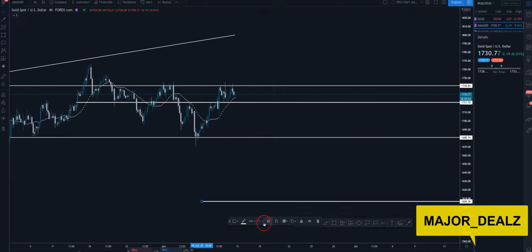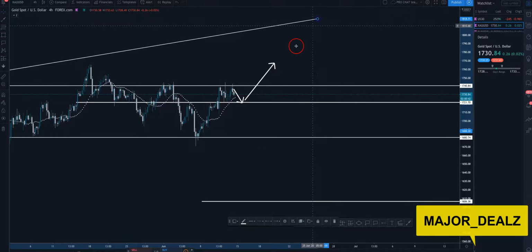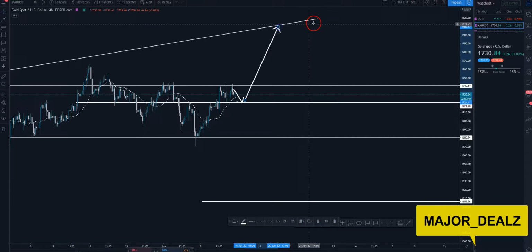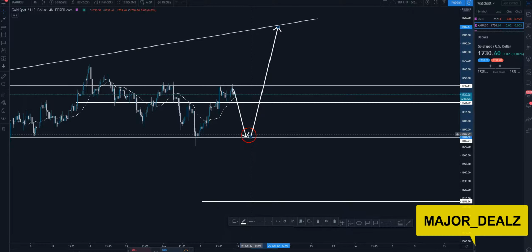You see these major wick rejections. So you can probably look for it to retest this level right here and make its way to the top, or maybe to this trend line that we have drawn out. It can probably make its way up to that, which matches with the 1800 prediction that I mentioned earlier based on the daily time frame. Or we can look for it to come down to this level and test this level of support, and then make its way up to the 1800s. So those are 2 things that can happen.